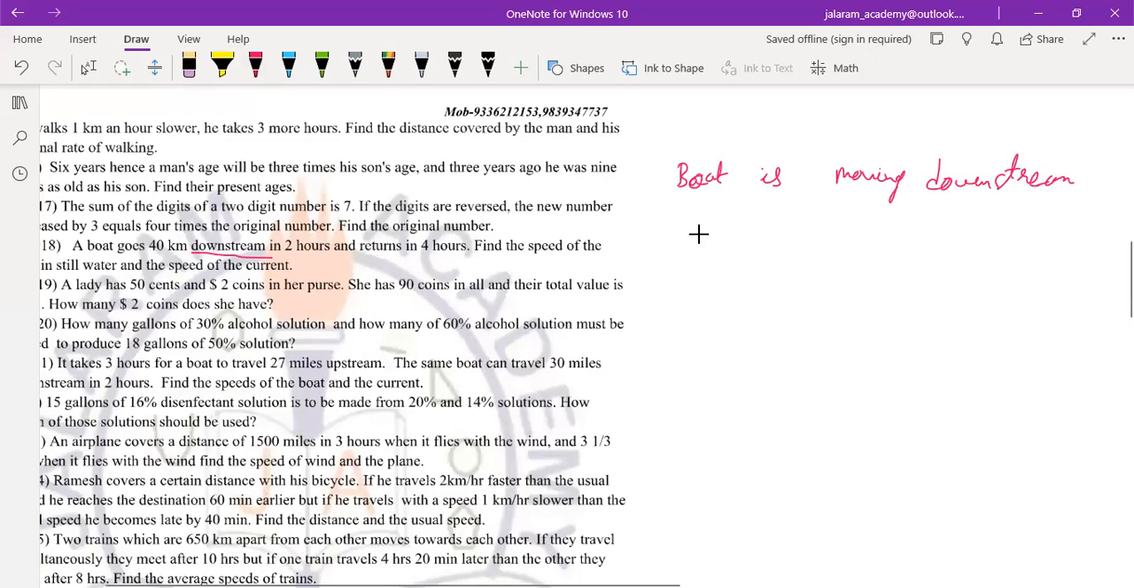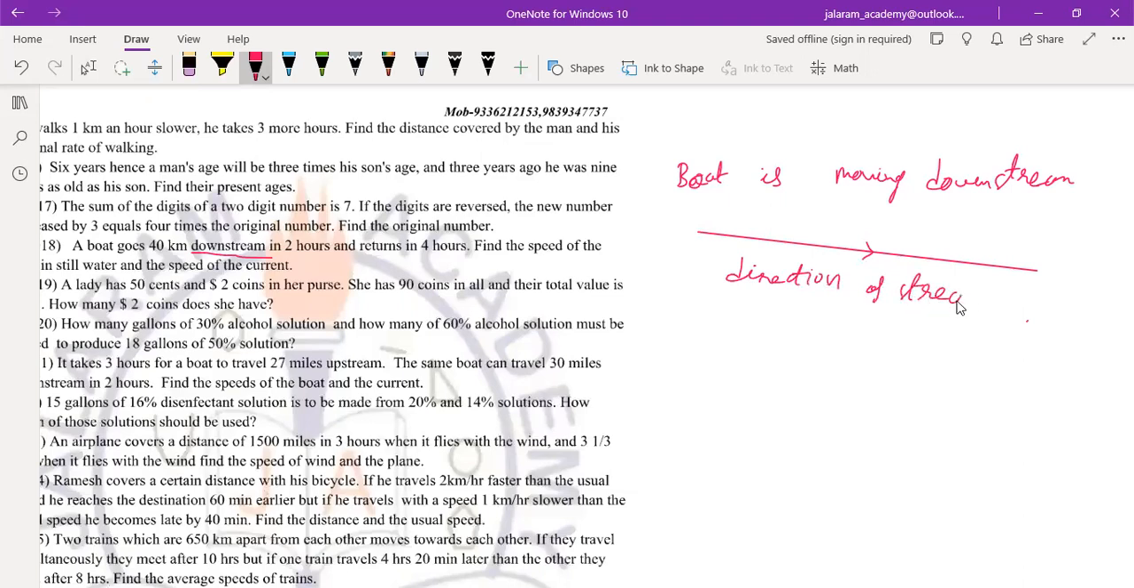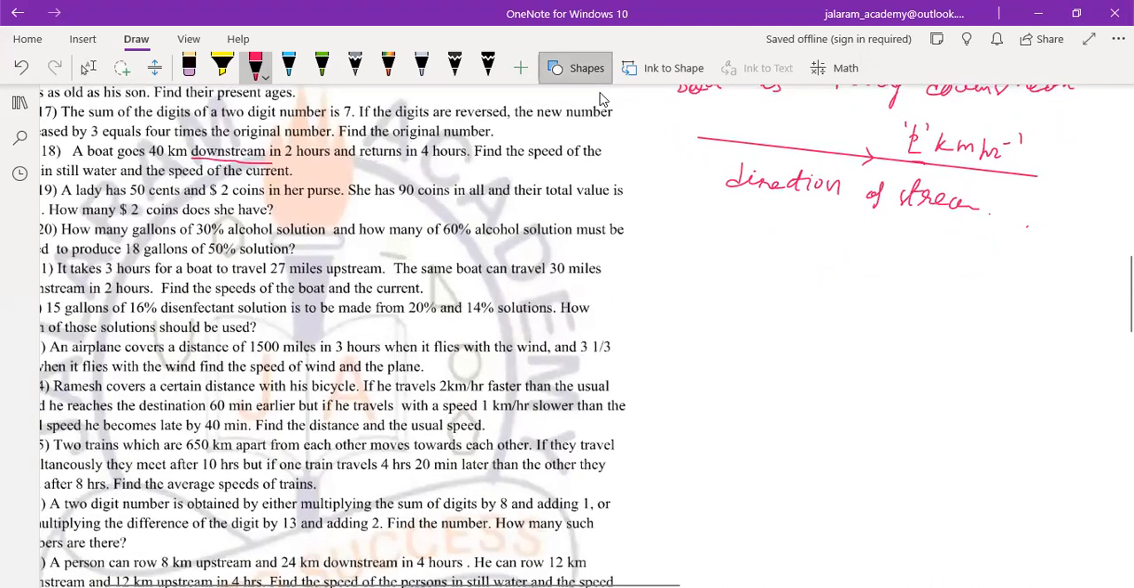If the stream is moving in this side, this is the direction of the stream. And if it is p kilometer per hour, it means the stream is moving with the speed of p kilometer per hour. At the same time, the boat is moving over the stream. And if we move this boat in still water, it is moving with q kilometer per hour.